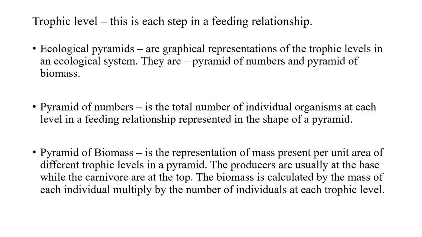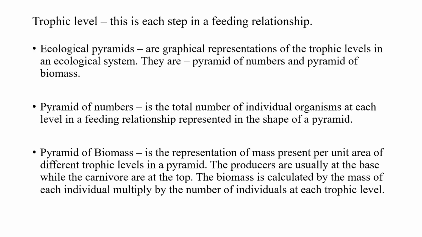Now, another feeding relationship that we are going to look at is referred to as ecological pyramids. Ecological pyramids are graphical representations of trophic levels in an ecological system. This pyramid could be a pyramid of numbers or a pyramid of biomass.